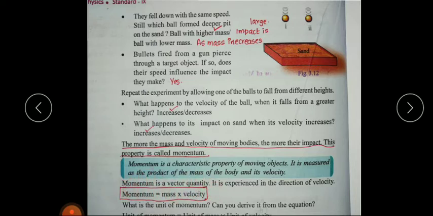So what is the equation of momentum? How can we find this momentum? We have to multiply the mass of the object and velocity, then we will get momentum. In this case, which ball has higher momentum? Yes, the ball with sand has higher momentum and this ball has lower momentum. Whenever the mass is high, momentum will be high. Whenever the velocity is high, then also the momentum is high.